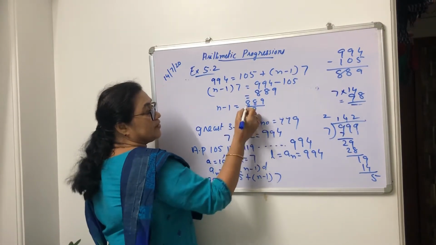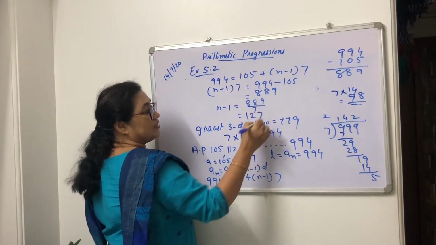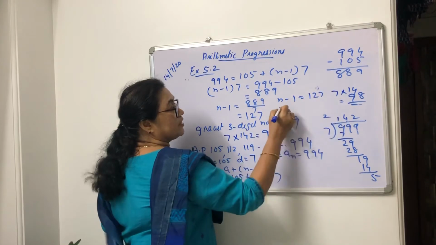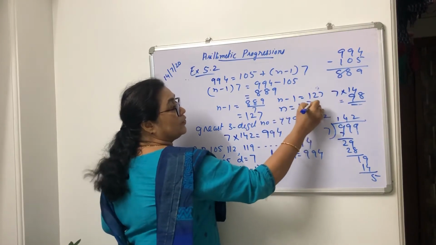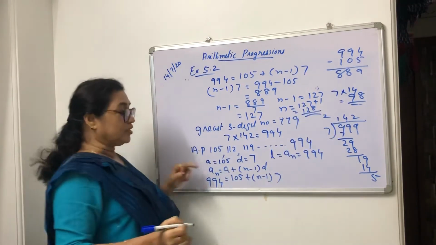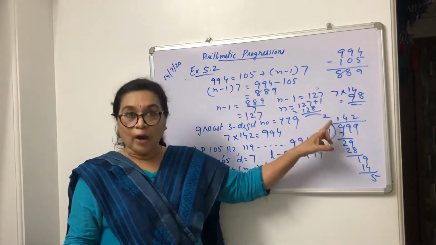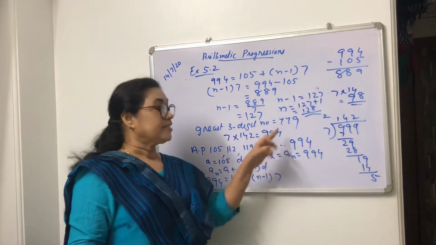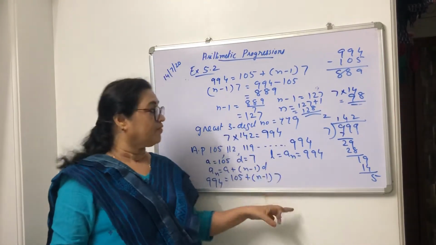So n minus 1 is 889 by 7. 7 ones are 7, 7, 127. So n minus 1 is 127. n is 127 plus 1, which is 128. So you got the value of n as 128. Therefore, how many three-digit numbers are divisible by 7?